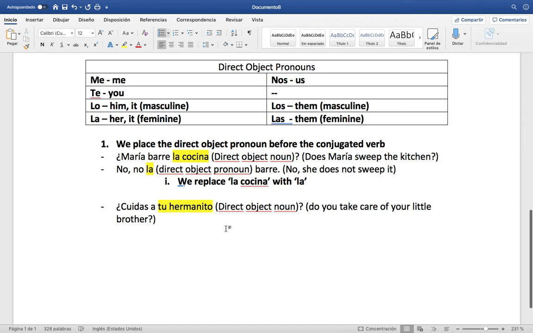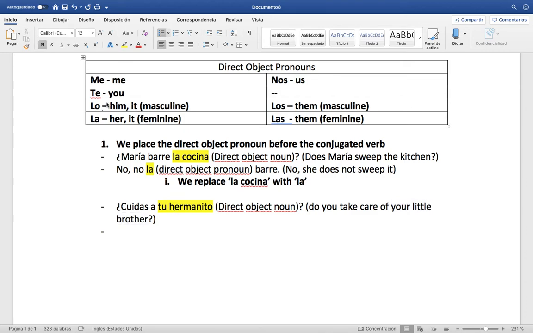Which one in this case is it? So if we're saying your brother, is that me, you, him, her, us, or them? Well, this is another case where we have one of the lo or the la because we're talking about him. Always think about what you can replace it with. Do you take care of him? That's what we can replace that with.